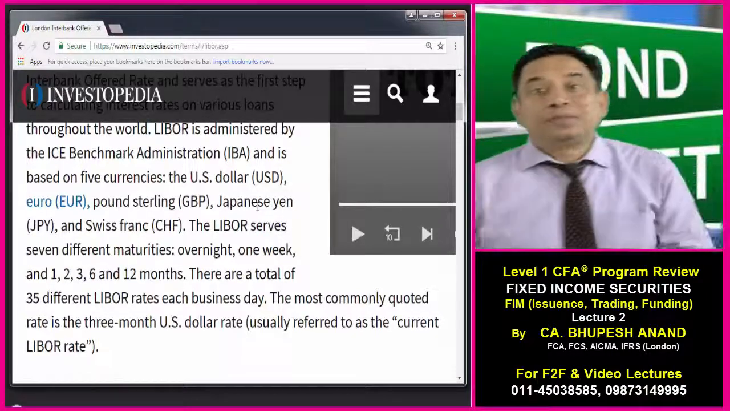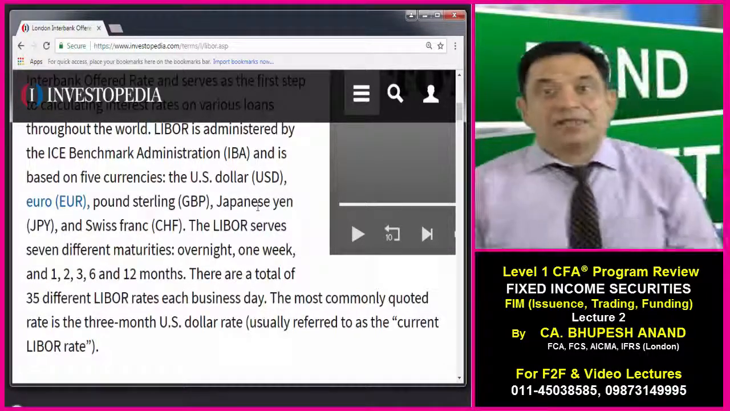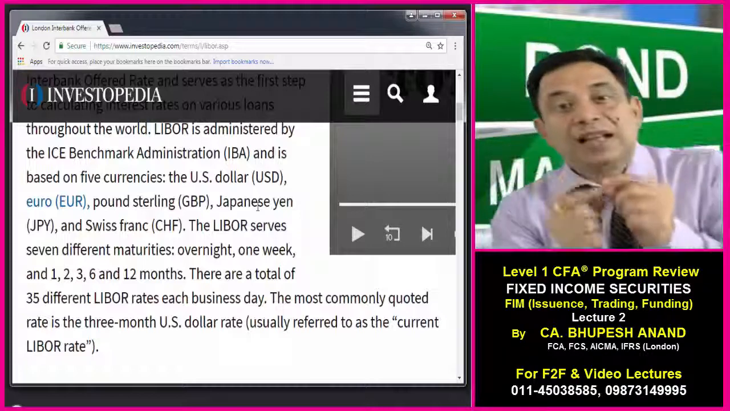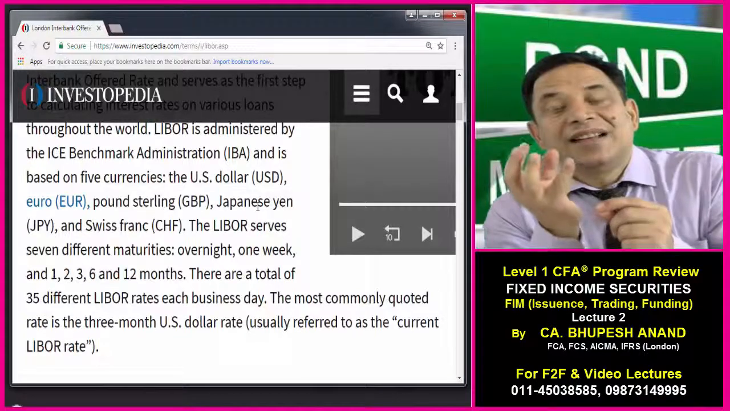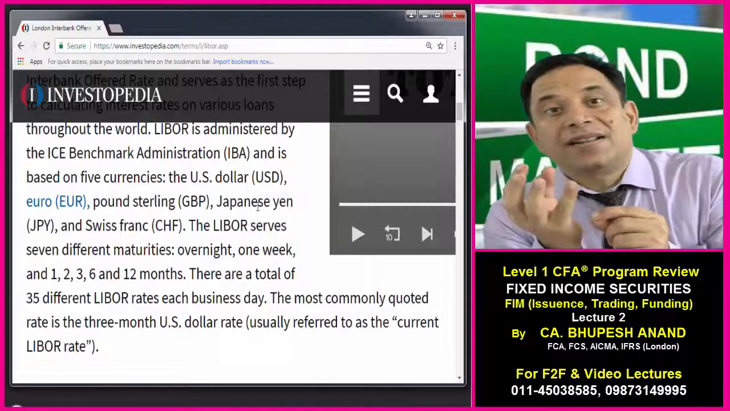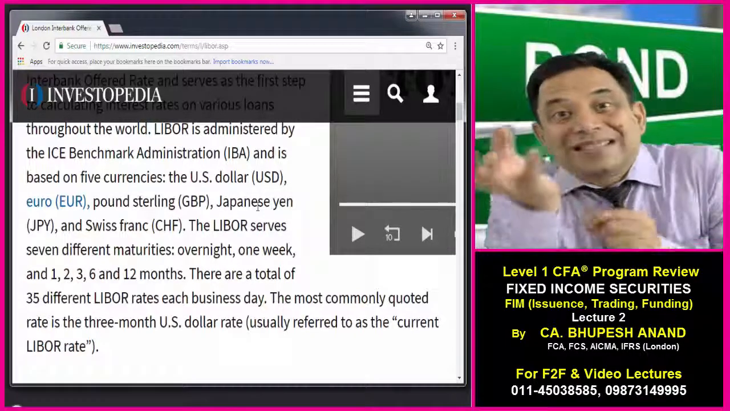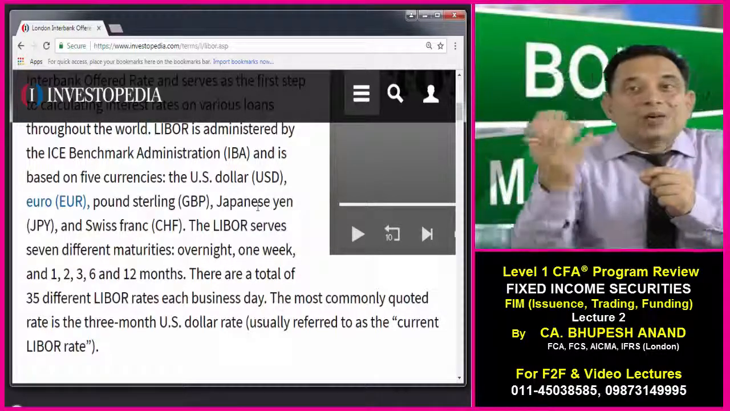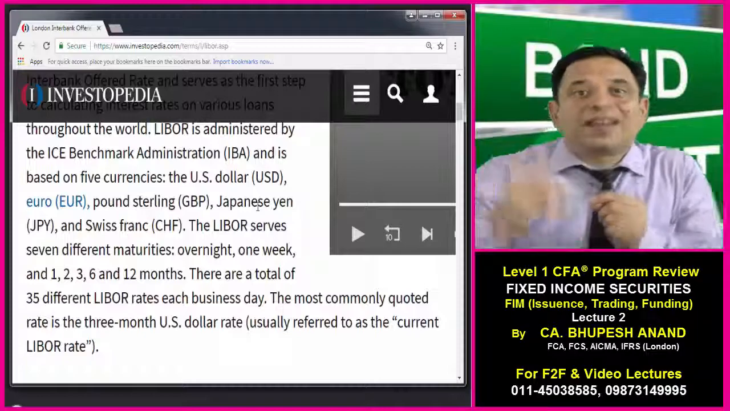We are doing fixed income markets, and within fixed income markets, today's learning outcome B is to see how this reference rate is to be used while calculating the floating interest rate for floating rate bonds. What is the meaning of a reference rate, how to calculate it, and what precautions are to be taken care of.